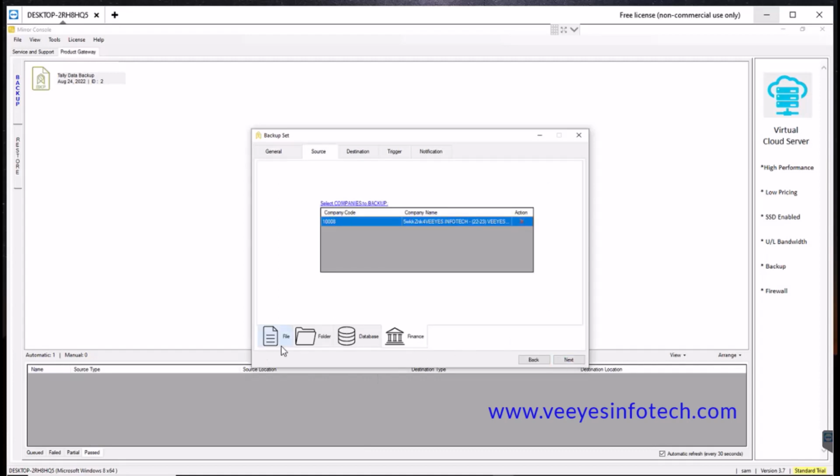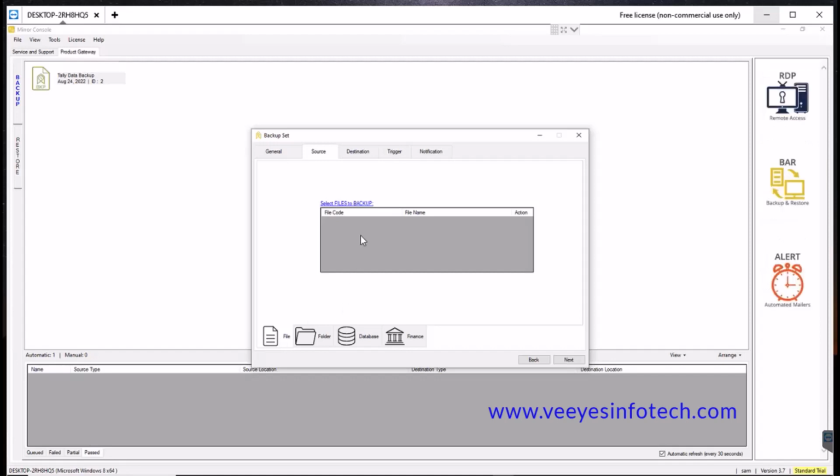Here there are options: you can take files, folders, database, or the finance option. Right now I am choosing the finance option. I will explain clearly to you. First, file. File means if you click files, for example Excel files, Word documents, or any file you want to take the backup of, you can just choose this.